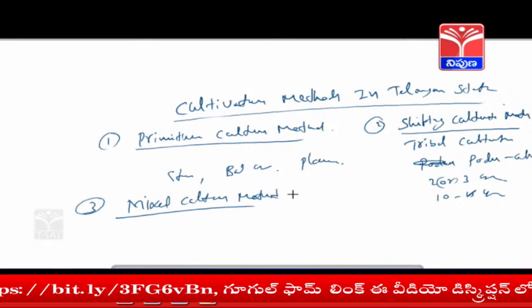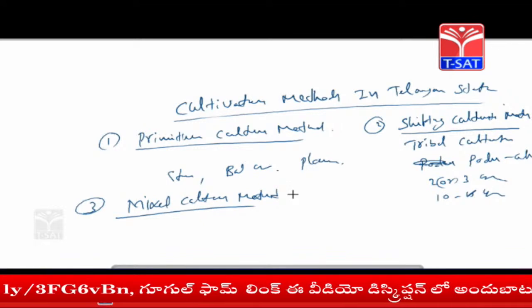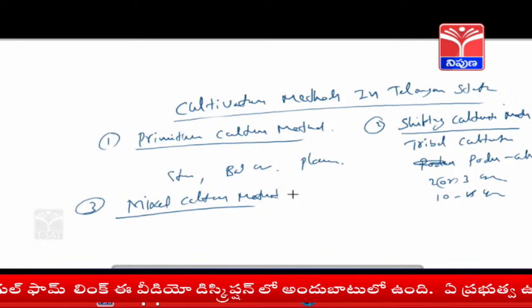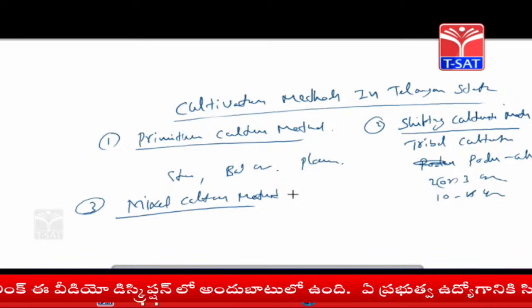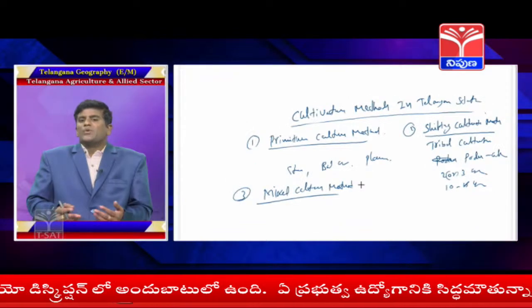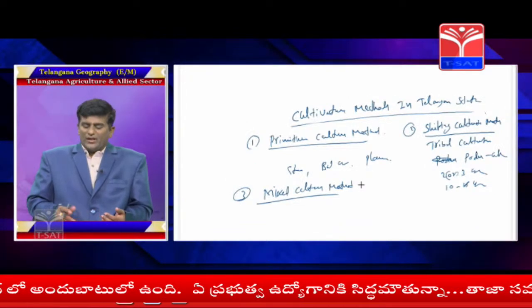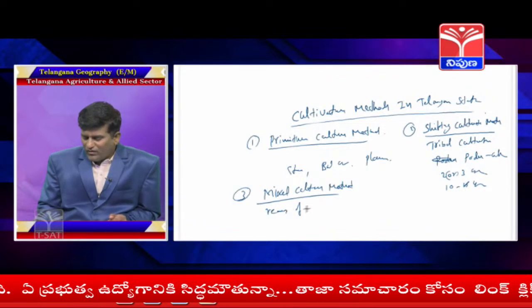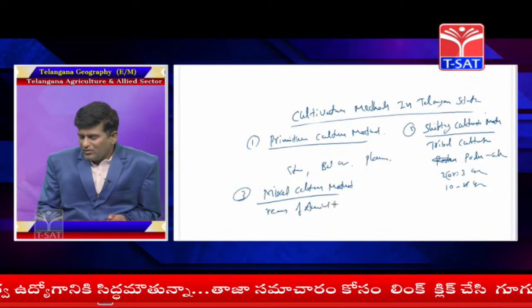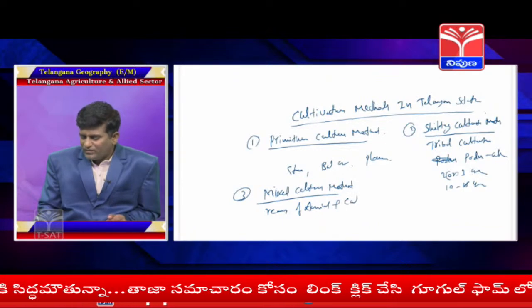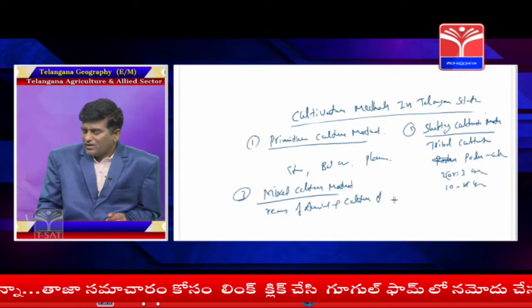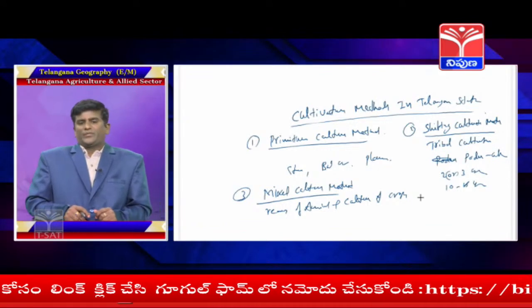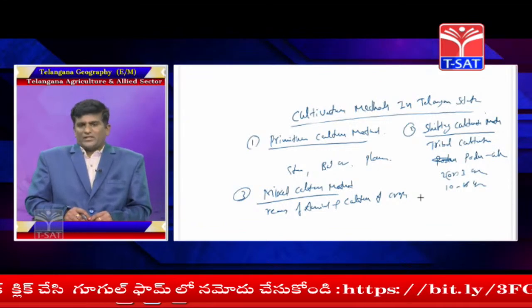Mixed cultivation means rearing of animals and cultivation of crops in the same field.